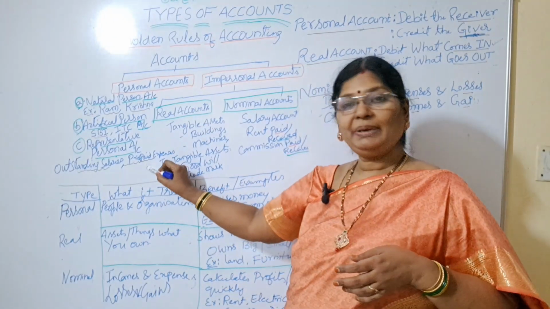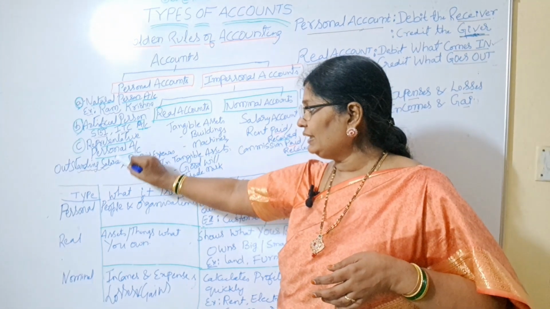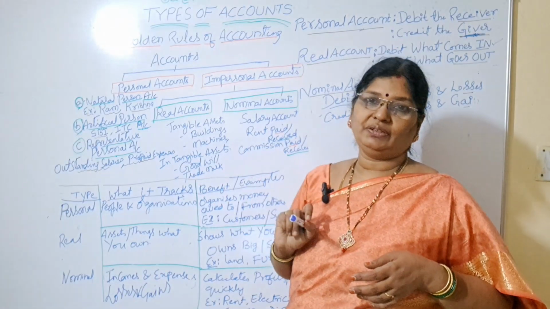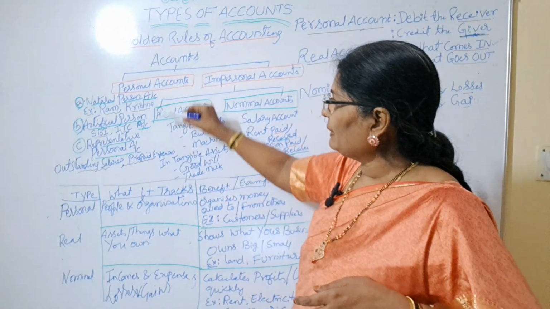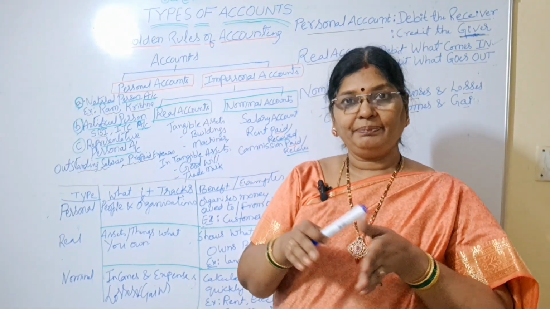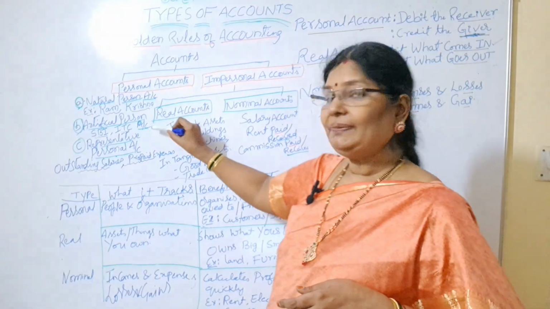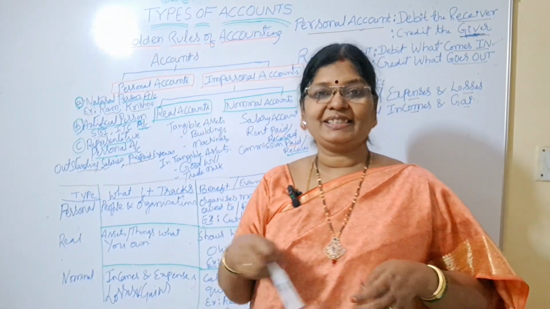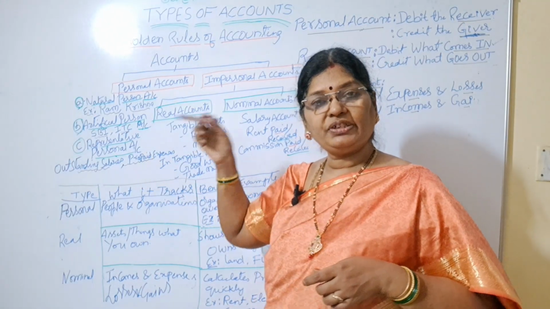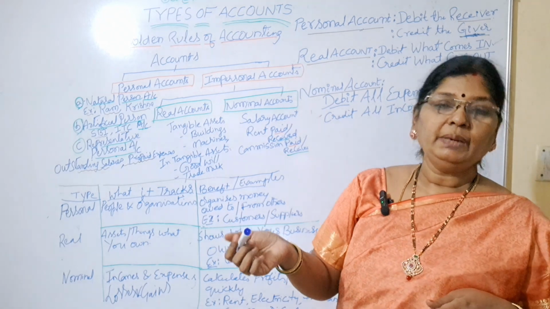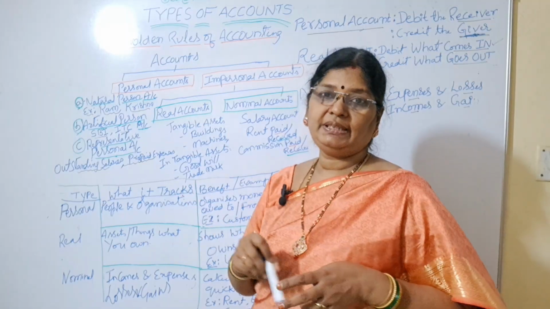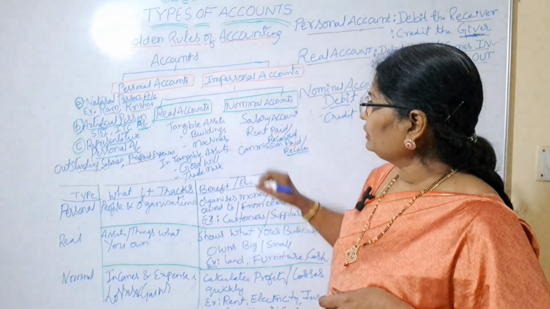So that is called what? Prepaid expenses. So with this, you will get outstanding salaries and prepaid expenses under representative personal account. So what have you understood with this personal account? Personal account means there are three types of accounts in this. Natural person account means people like us, right? Next, artificial person means nations account, right? Next, representative personal account means outstanding salaries, outstanding rent, outstanding commission, prepaid insurance, right? All prepaid expenses will come under what? Representative personal account. Now we are coming to the second one.